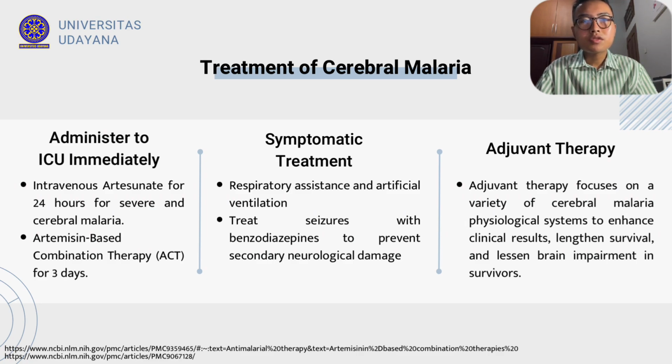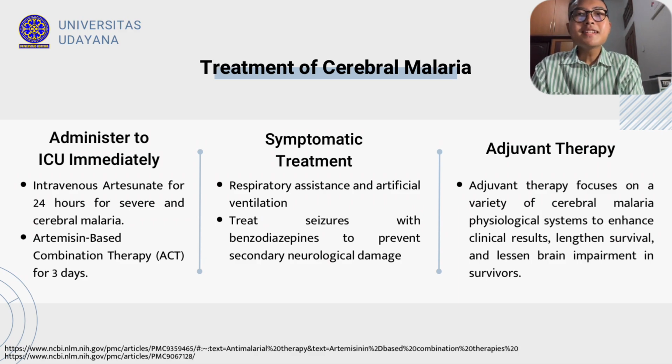The anti-malarial treatment of choice at the moment is artesunate, which has to be given for 24 hours in intravenous doses, and should be given to patients with severe and cerebral malaria. There isn't a medication that is brain-specific besides intravenous artesunate. The sole option for treating organ symptoms and cerebral complications of Plasmodium falciparum malaria is symptomatic treatment.